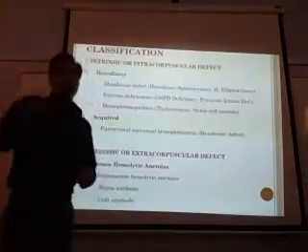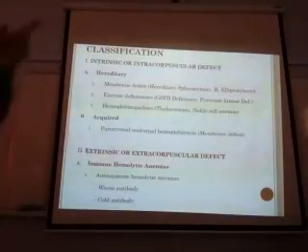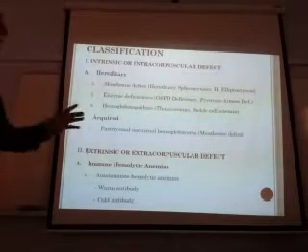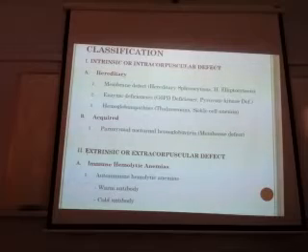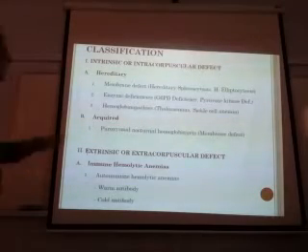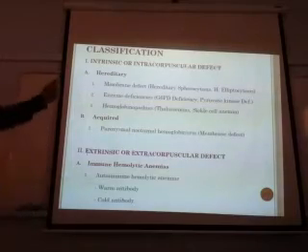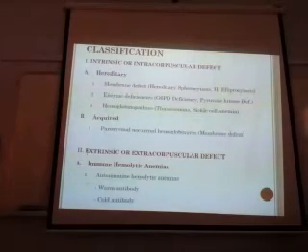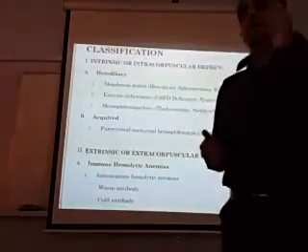Membrane defects from birth are like hereditary spherocytosis, hereditary elliptocytosis. Enzymes: the most important are G6PD and pyruvate kinase, so you can have deficiency of these enzymes. Then the third is hemoglobinopathy, something wrong with the hemoglobin itself, like thalassemia and sickle cell anemia.